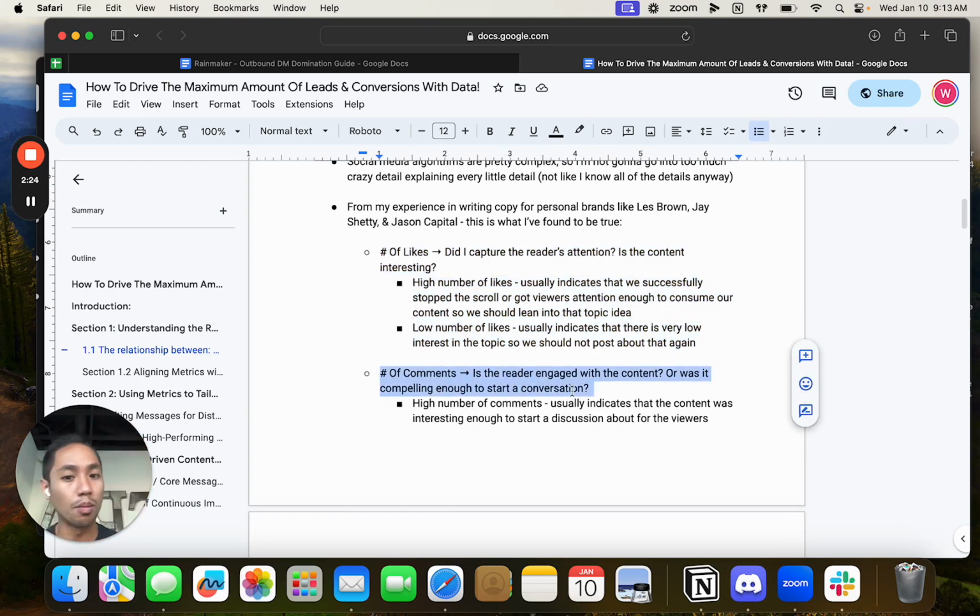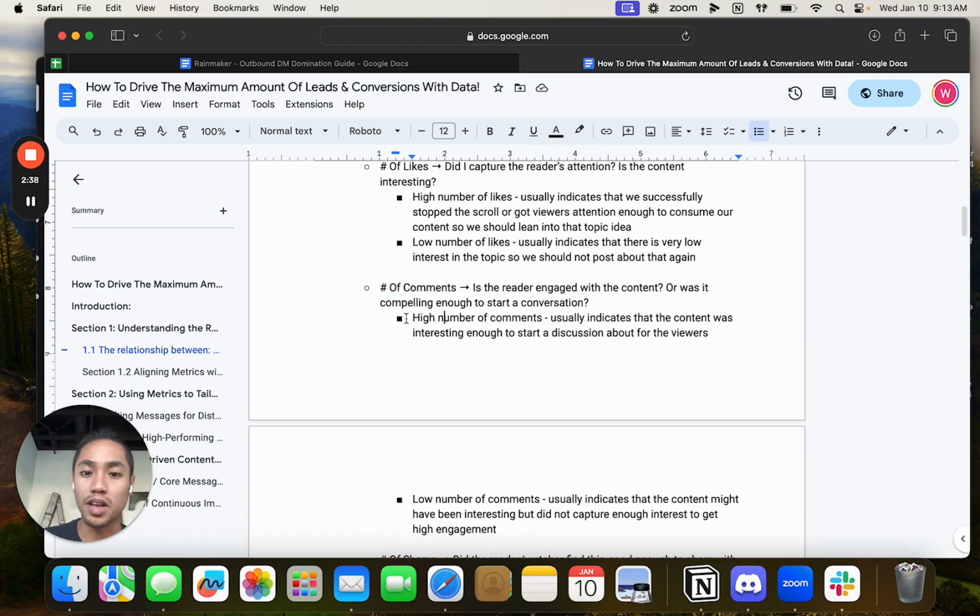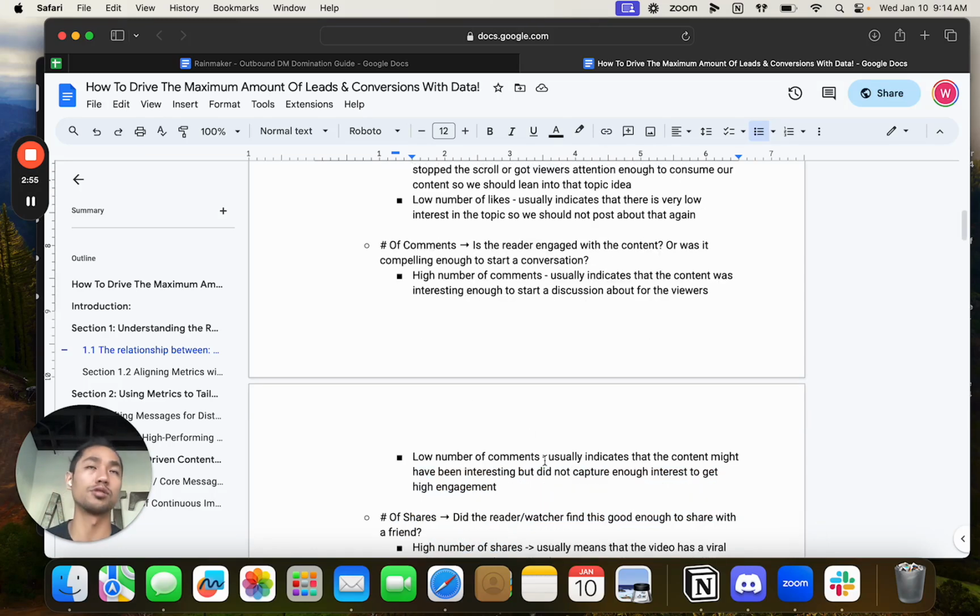The next part is the number of comments. Is the reader engaged with the content, or was it compelling enough to start a conversation? The number of comments is directly correlated to how engaged the reader was, and whether the information we're talking about is actually compelling. A high number of comments usually indicates the content was interesting enough. A low number of comments indicates the content was maybe interesting but didn't capture enough interest to get high engagement, so it's probably a small segment of the audience. I use comments to tell me whether this is actually a topic that people care about.